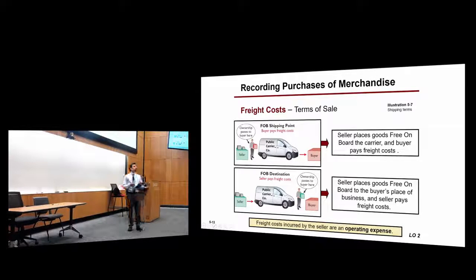You see, this is very similar to when you buy something from eBay, right? In certain cases, you have to pay for the shipping. In certain cases, it's the seller who pays for shipping. So it depends whether you are paying for that or the seller is paying for it. The accounting for this changes. Why is that?